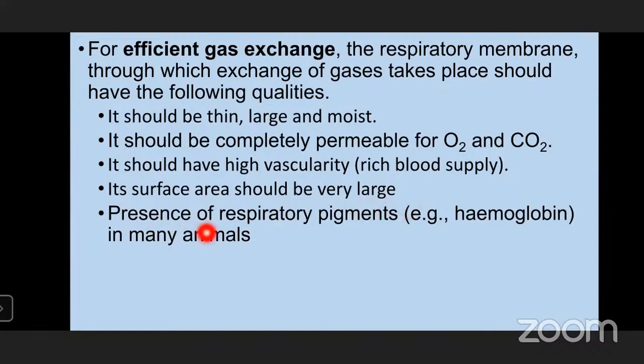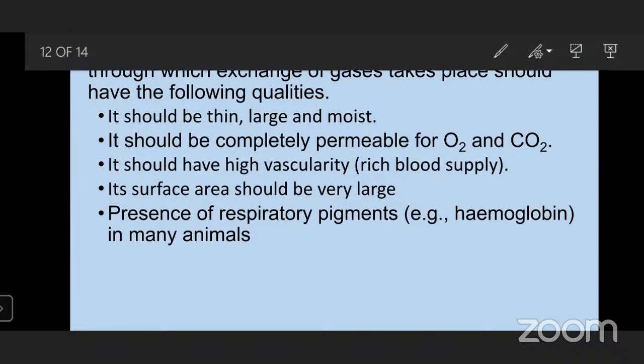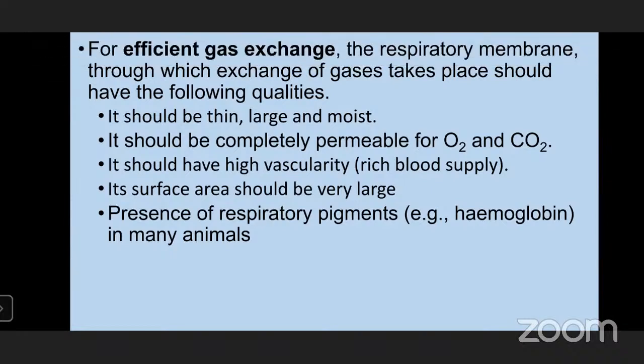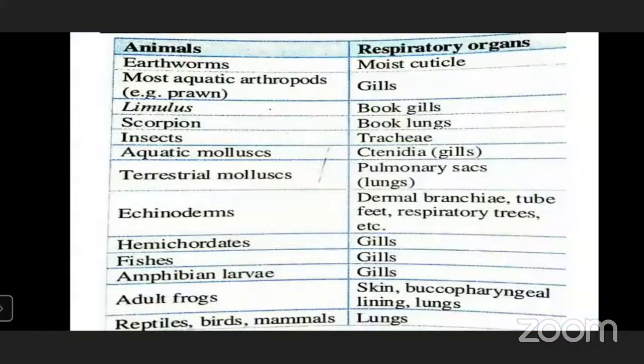And there should be the presence of respiratory pigments such as hemoglobin in many animals. In some animals, it is hemocyanin. Respiratory pigments are also needed. And there is myoglobin also, which is the respiratory pigment present in muscle cells. So these are the qualities for efficient gas exchange.